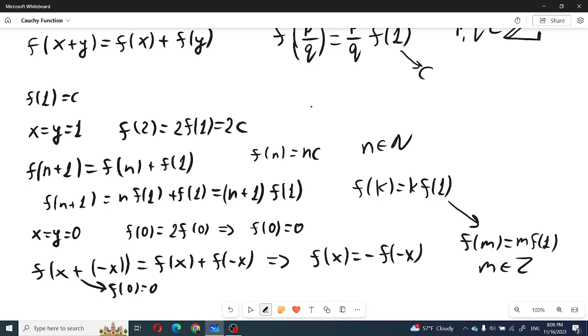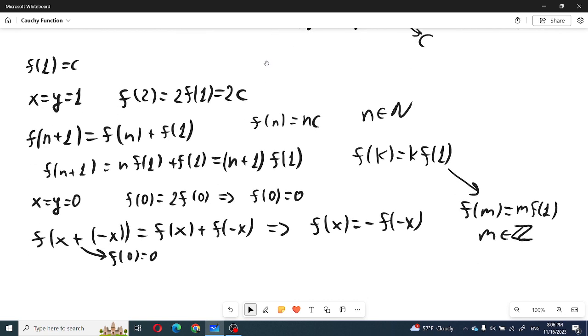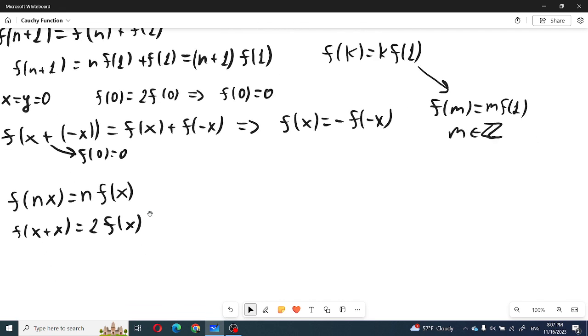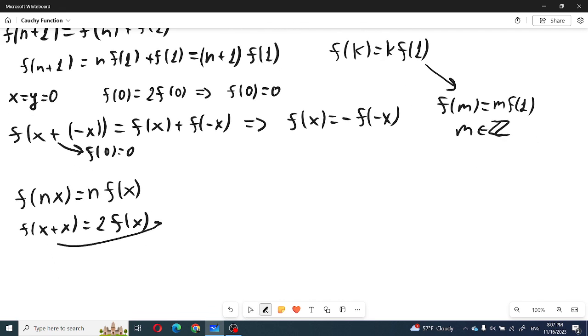And how can we prove this for every rational number? Now let's first discuss that we can see that f(n times x) must be n times f(x). And how can we prove this? Now we can use induction once again. f(x + x) clearly equals 2 times f(x). How? By using the fact that clearly this is f(2x).